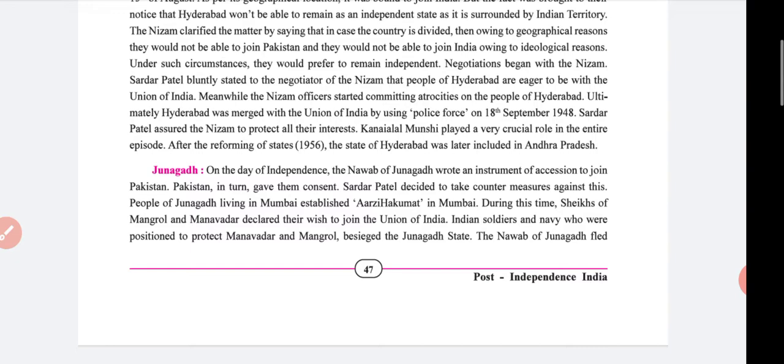Please underline. Sardar Patel assured the Nizam to protect all their interests. Sardar Patel gave assurance about the protection of their rights and interests. Kanhaiya Munshi played a very crucial role in the entire episode. After the reorganization of states, the state of Hyderabad was later included in Andhra Pradesh in 1956.